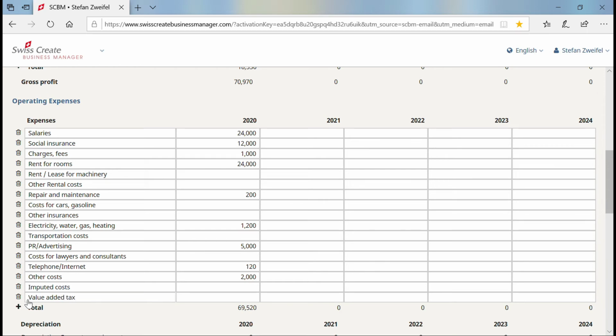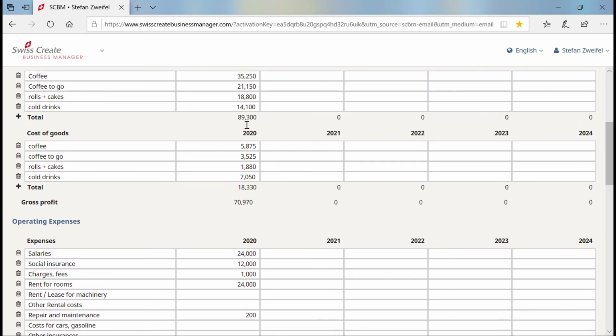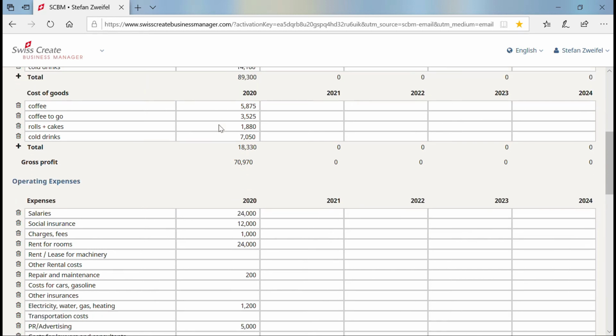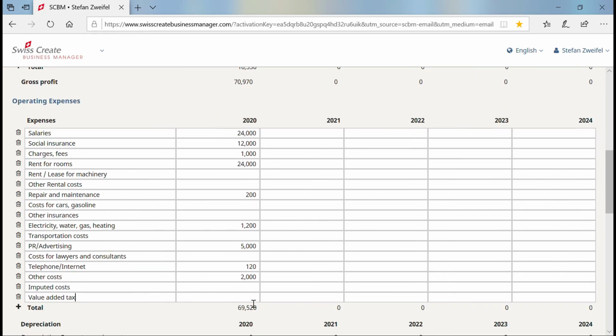I take them as costs. This is about 7.7% of the sales, with a total turnover of 89,300. This gives me about $7,200.